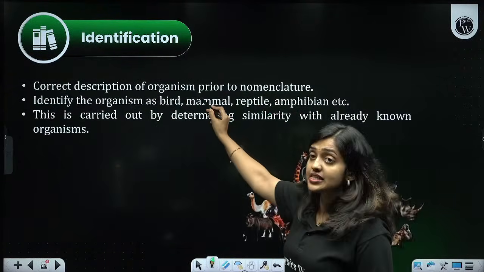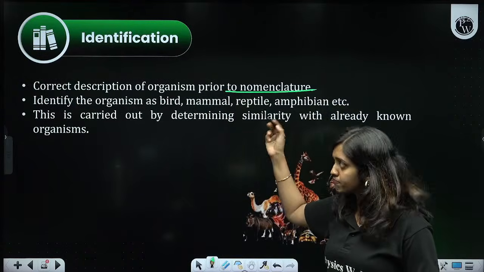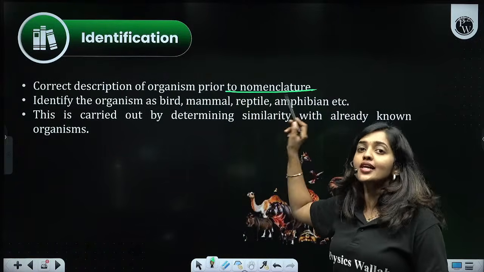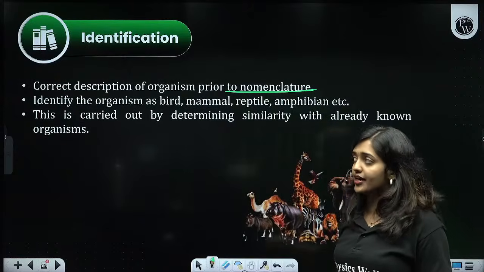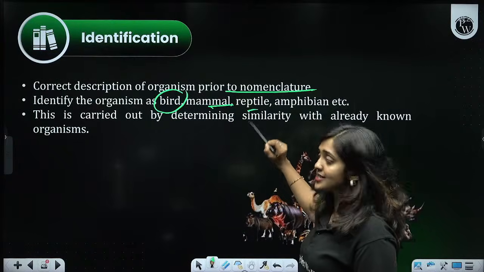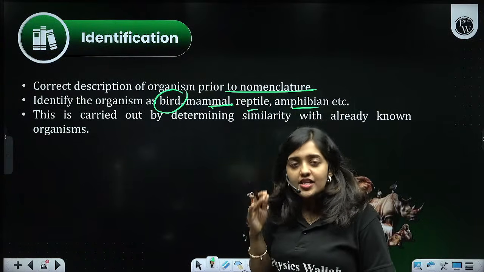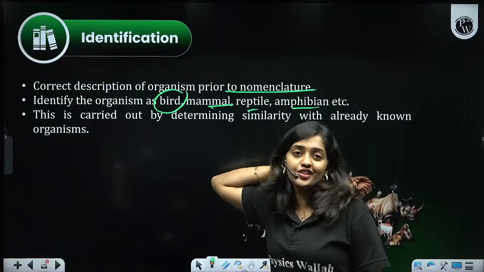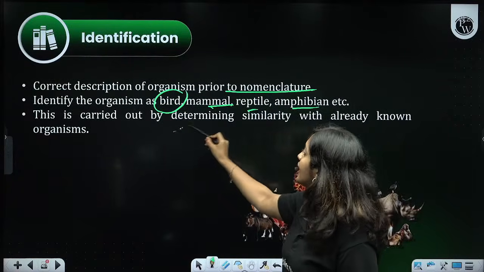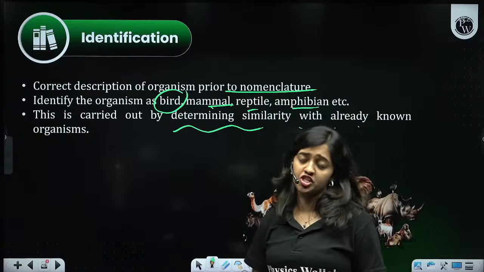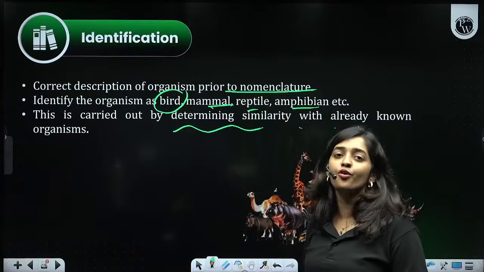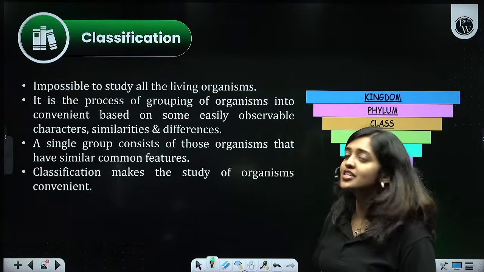Yes, correct description of organism prior to nomenclature. So after characterization, we will be describing the organism, and based on the description of those characters, we could identify the organism, whether it is a bird, a mammal, a reptile, or an amphibian. So based on characterization, we are identifying the organism, the group to which it belongs. That is known as identification. This is carried out by determining similarity with the already known species. Based on the similarities and dissimilarities with already identified groups only, we perform this process of identification. So I think this is also clear for you.